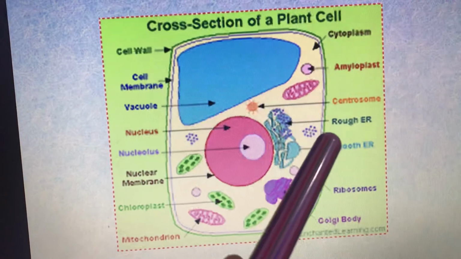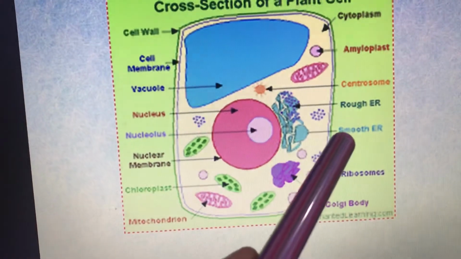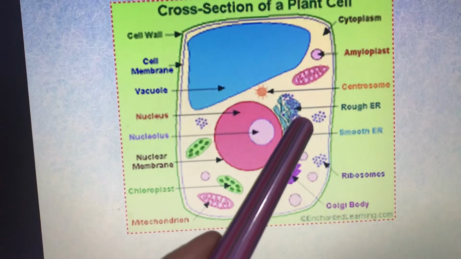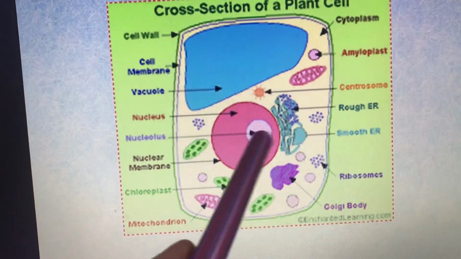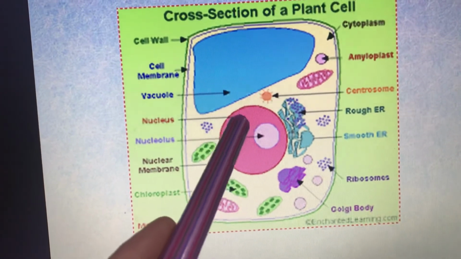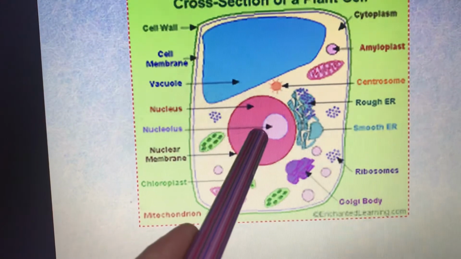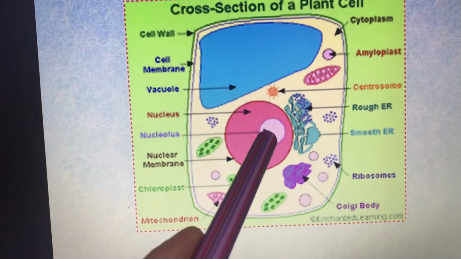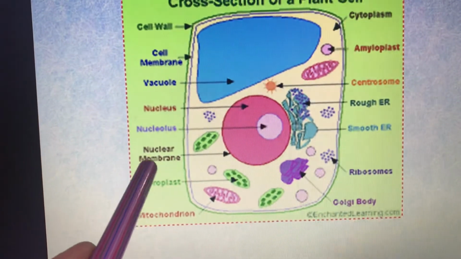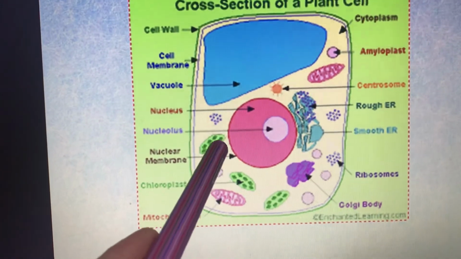This is rough ER. It means it is rough endoplasmic reticulum, and smooth ER is the smooth endoplasmic reticulum. Nucleus, this pink colored circle sphere is the nucleus, and inside the nucleus another sphere is the nucleolus. Then it is bound by a nuclear membrane.